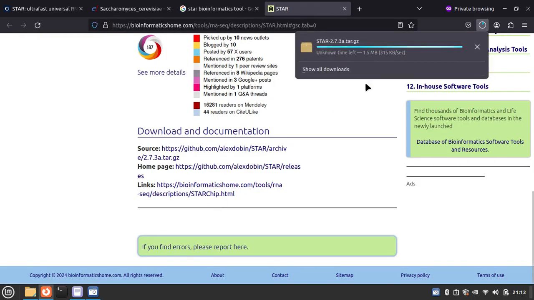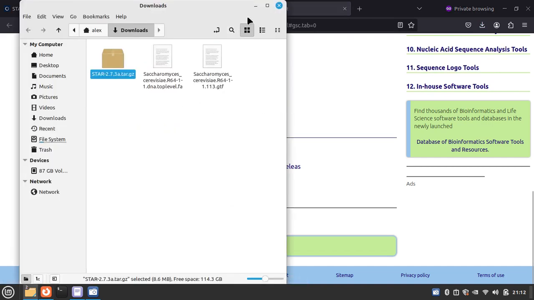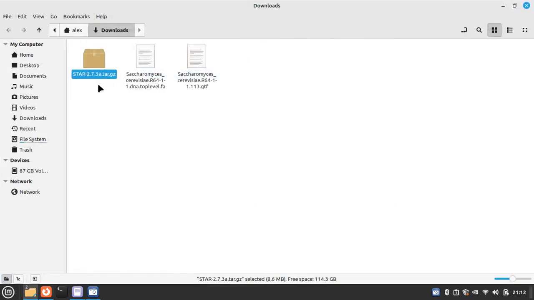Okay, now it is downloading, and okay, download complete. Let's check it. So here is the STAR tool. I already downloaded the Saccharomyces cerevisiae FASTA file of the whole genome and the cerevisiae GTF file.